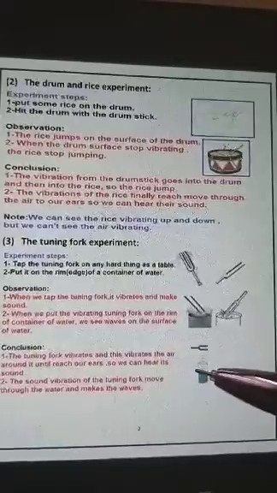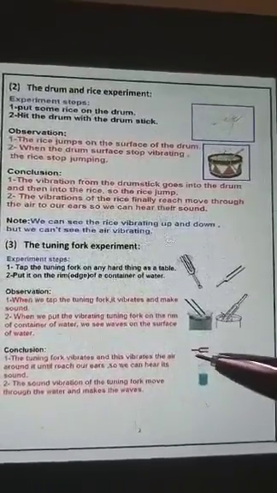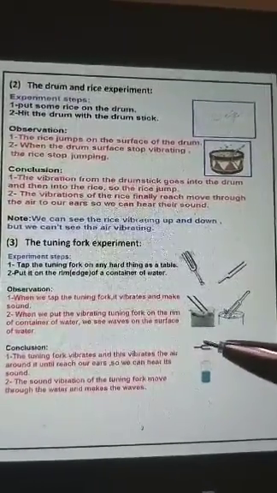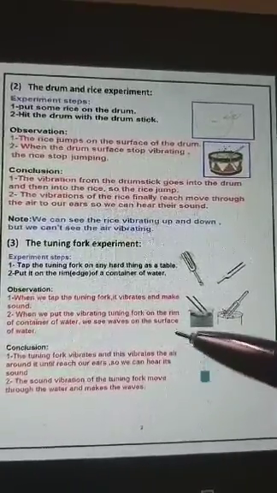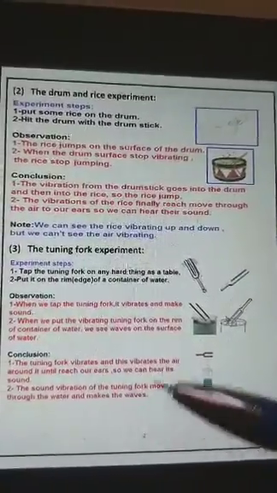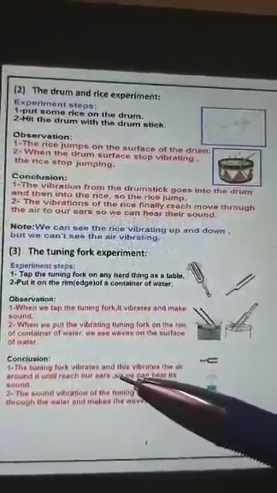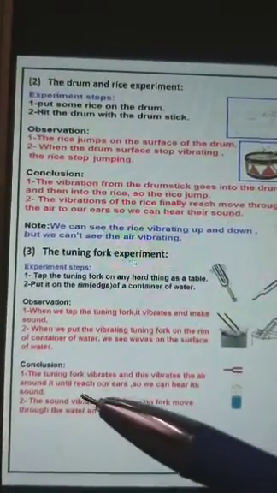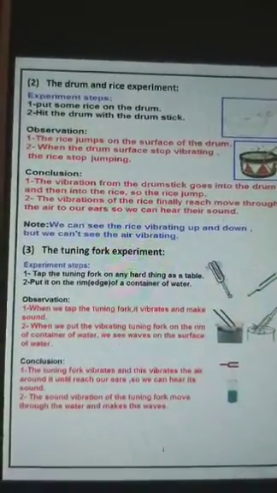The same thing happened to the air particles. The tuning fork vibrations vibrate what? The air particles. So these vibrations move to reach our ears to hear it. So the conclusion here: the tuning fork vibrates, and this vibrates the air around it until it reaches our ears, so we can hear its sound.